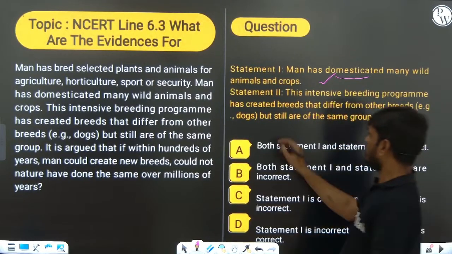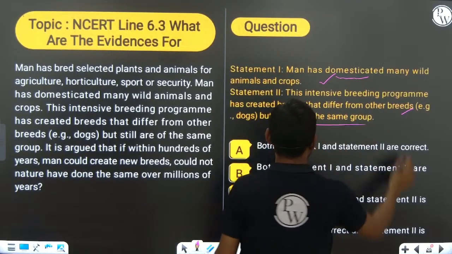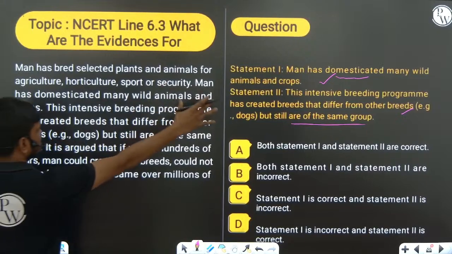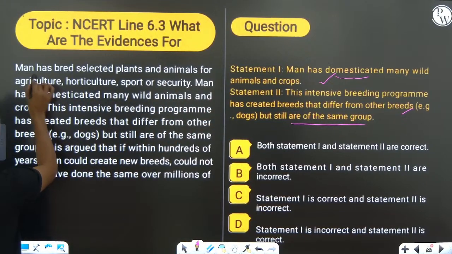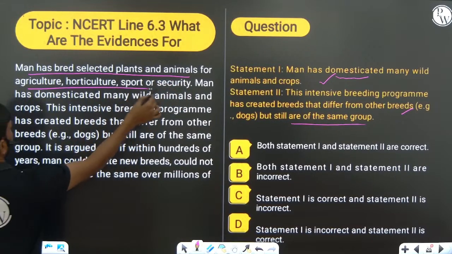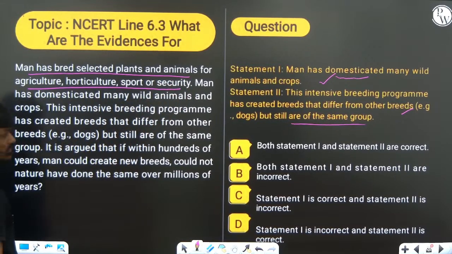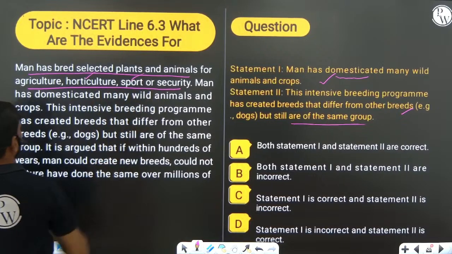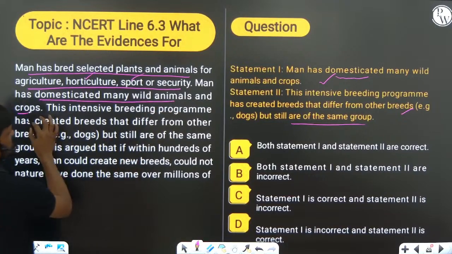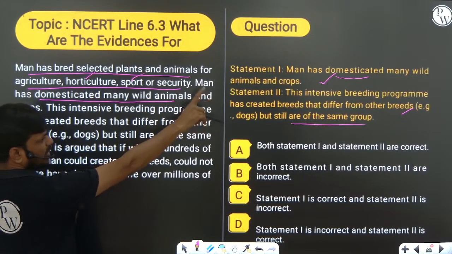Example dogs, but still are of the same group, right? You can see this is the same sentence that is taken from here. So man has bred selected plant and animal for agriculture, horticulture, sport and security purpose. Important. Okay. So man has domesticated many wild animals and crops.